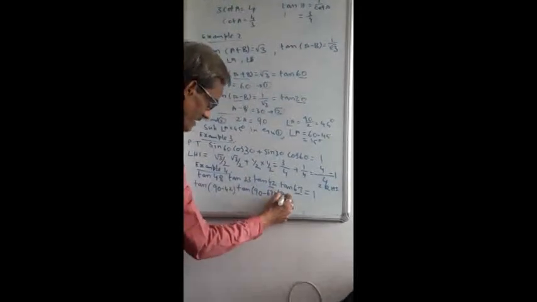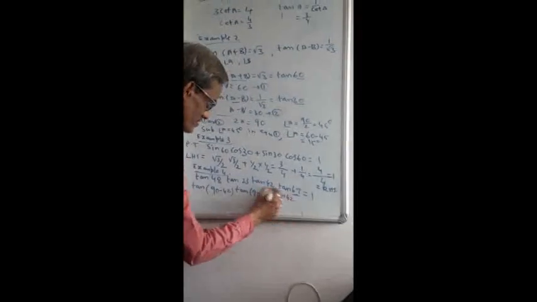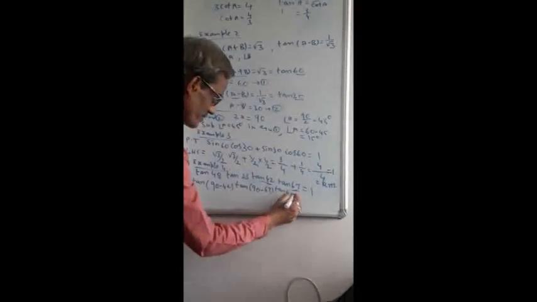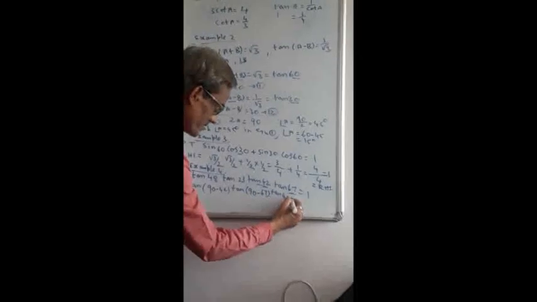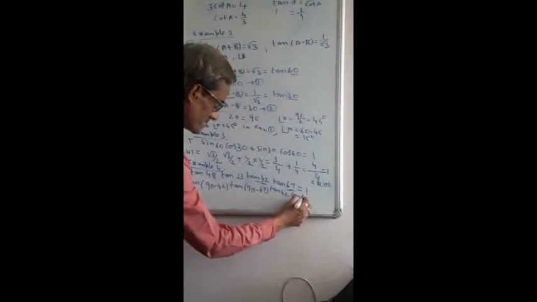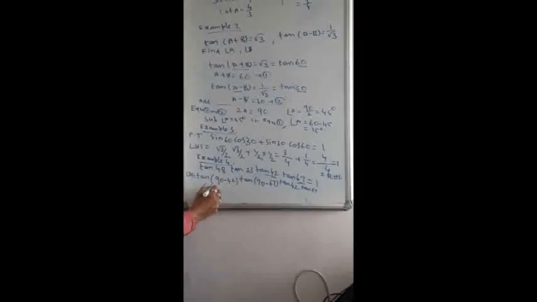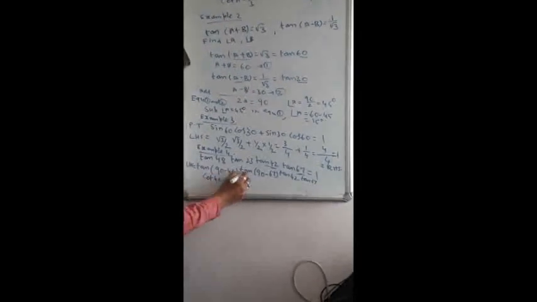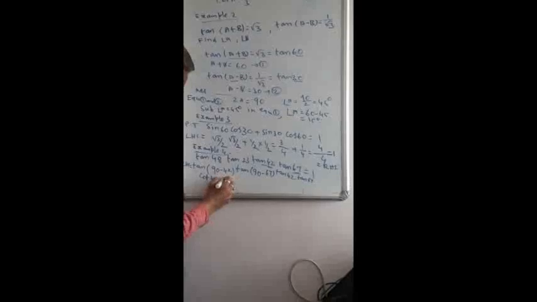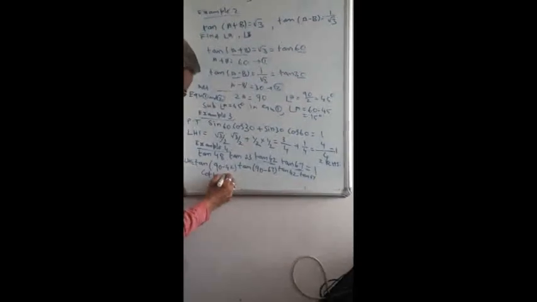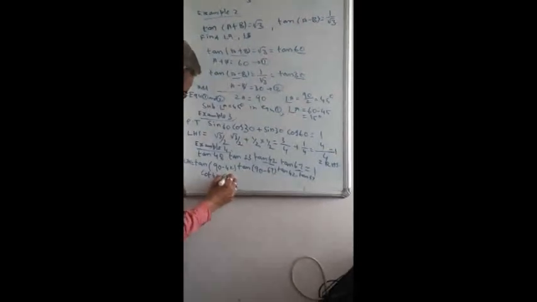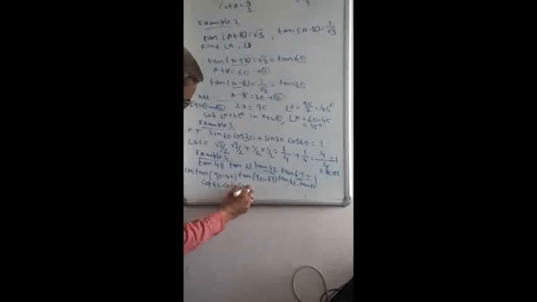Other things write as they are. Don't change these two. Only the starting two you change with 90 minus. Then here also you will get tan 67. Okay, so this is the left hand side. So this value is nothing but cot 42. This is tan of 90 minus theta, which you have also seen in the complementary angle formula. So this also comes as cot 67.